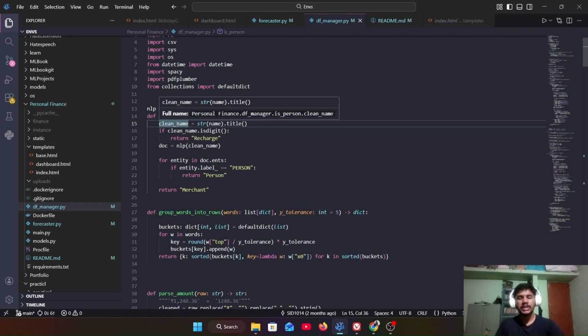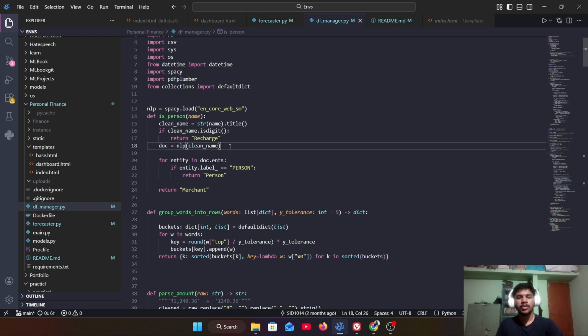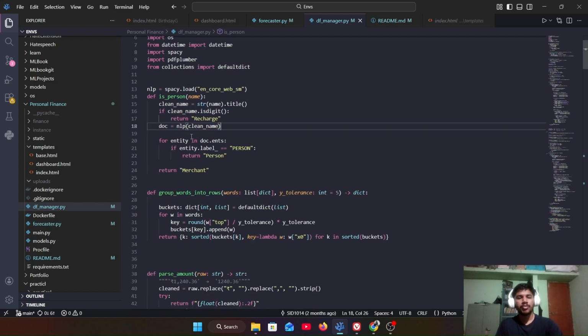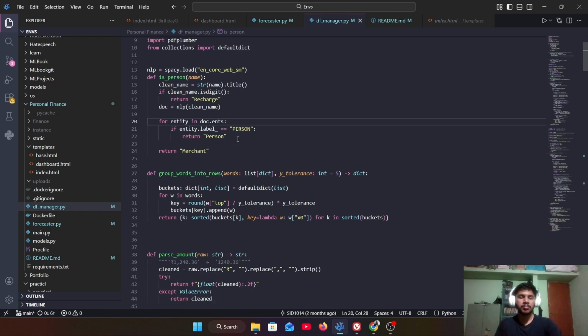Basically, the first thing it does is check if it's a number. If it's a digit, then it will automatically categorize it as a recharge. If not, then we submit it to the model. If the model recognizes that it is an entity, that is a person, then we will label the payee as a person. Else, we will label it as a merchant.